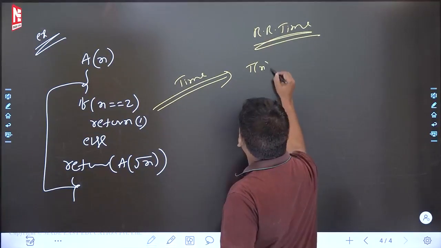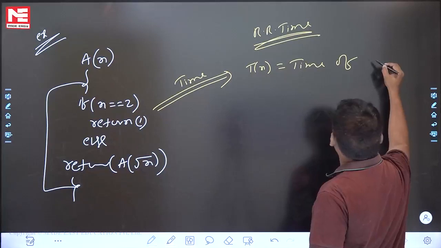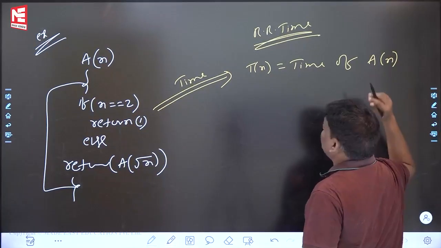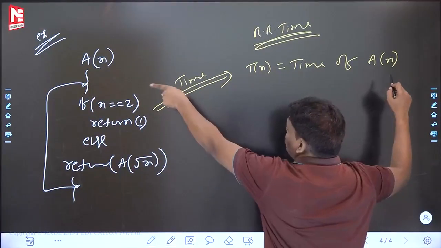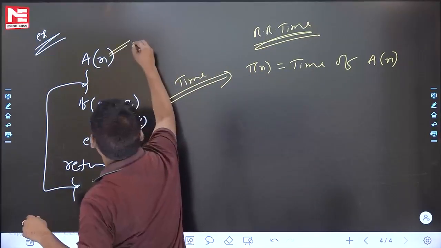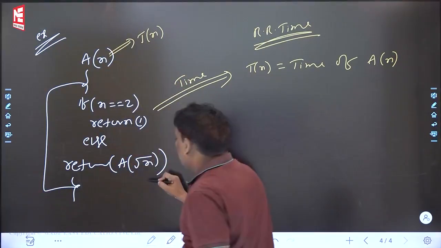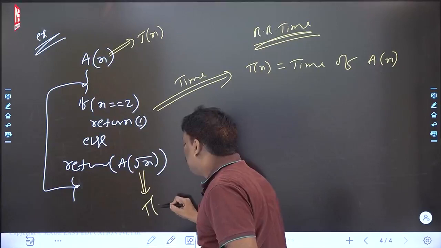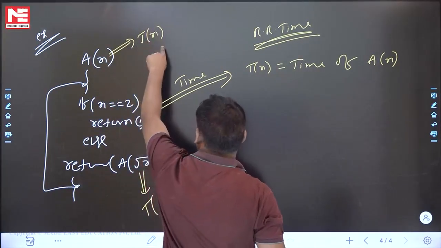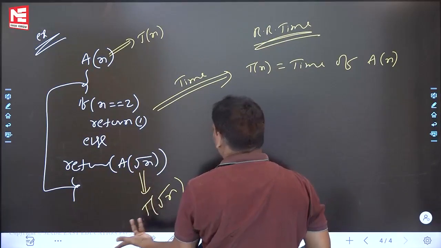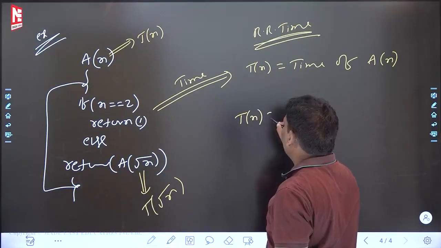T of n is equal to the time of A of n. The time complexity of A of n is T of n. If you believe this is true, then the time complexity of A of root n is T of root n. Recursion is recursion: A of n has time complexity T of n, A of root n has time complexity T of root n. So now let's see the recurrence relation.